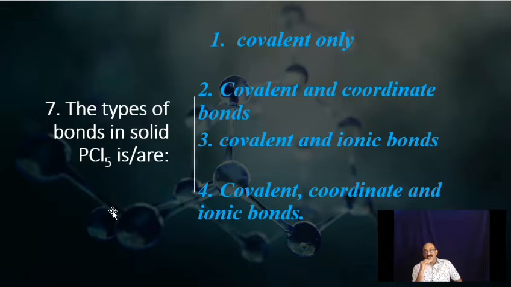Why? You know why? See, how is this ionic pair formed? Please think about it. Two PCl5 molecules come together in the solid state. From one molecule to the other molecule, a Cl minus is transferred. So the sixth P-Cl bond involves 2 electrons from Cl minus and no electron from the central phosphorus of PCl6 minus.